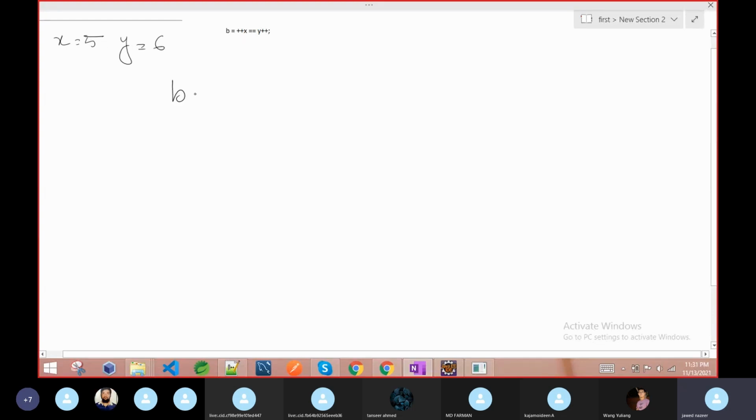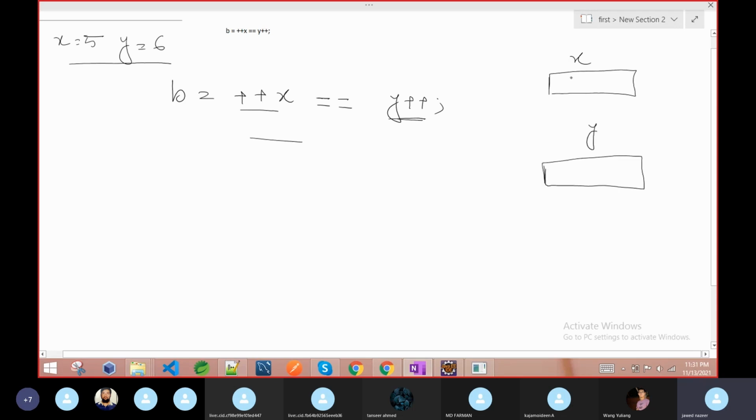Before going to this line, we are just setting the values. First, one memory location will be allocated for x and one for y. The initial value of x is 5, and the initial value of y is 6. Is this clear?